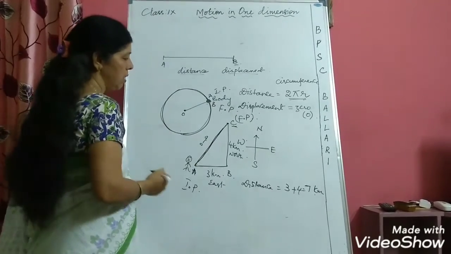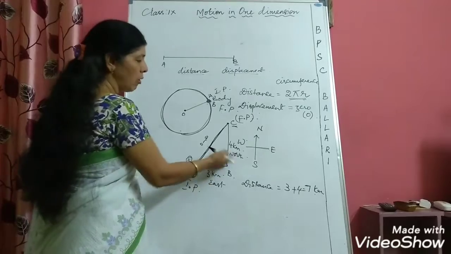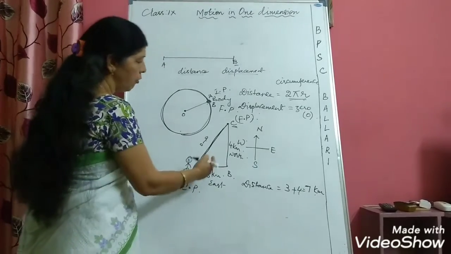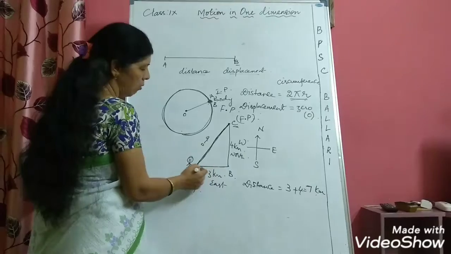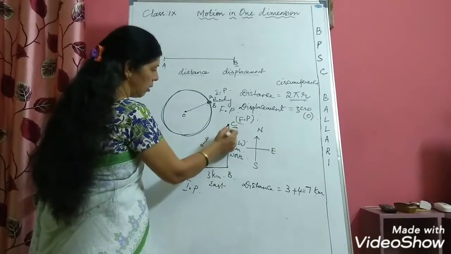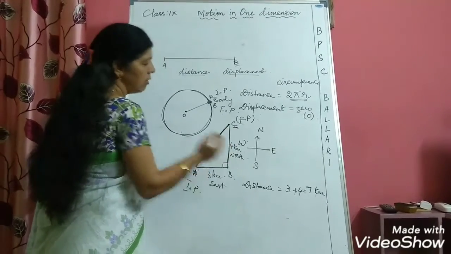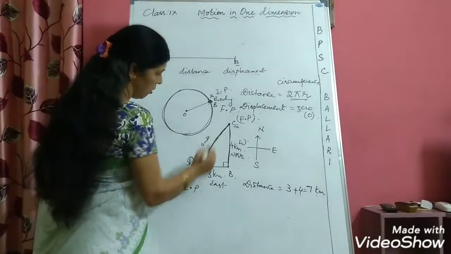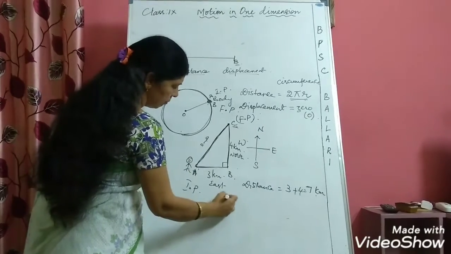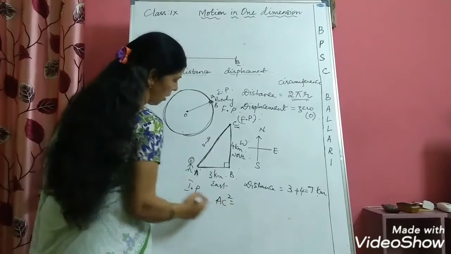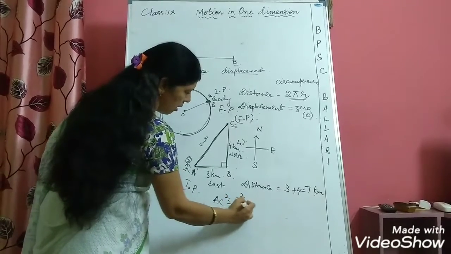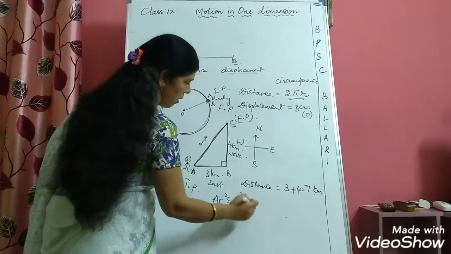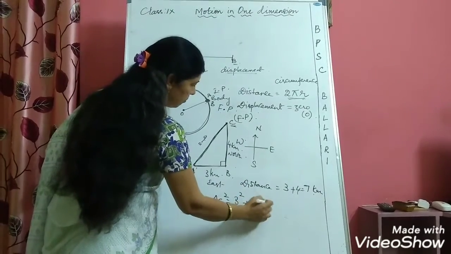Now to calculate the displacement, you have to use Pythagoras theorem. Square on the hypotenuse will be equal to the sum of squares on the other two sides of the right angle triangle. So if you take AC square on the hypotenuse, it will be equal to AB square, which is 3 square, plus BC square, which is 4 square.